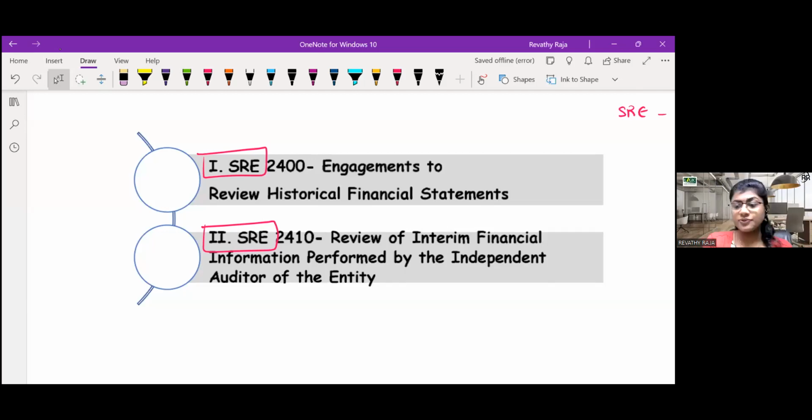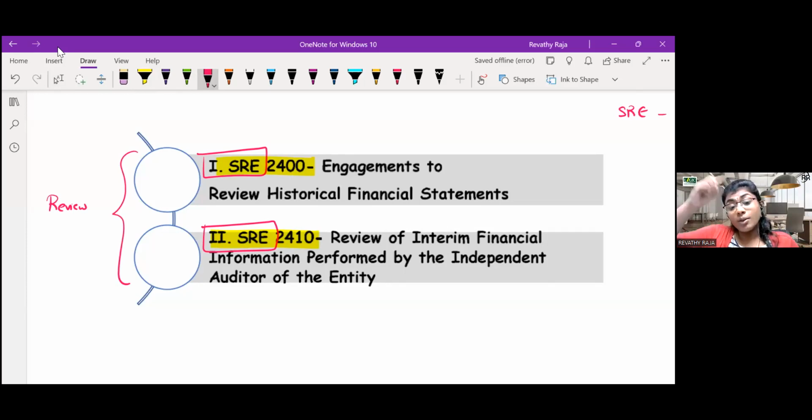There are two sets of standards, which are SRE 2400 and SRE 2410. Both these standards are applicable when, in the examination, when will you think about these standards? Review work.